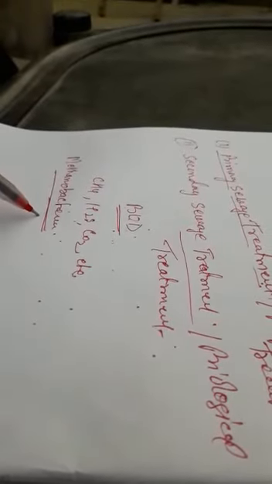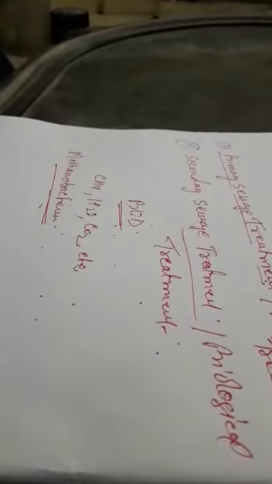Methanobacteria are the major components, anaerobic bacteria present in the sludge digesters. They digest the organic mass as well as aerobic bacteria.